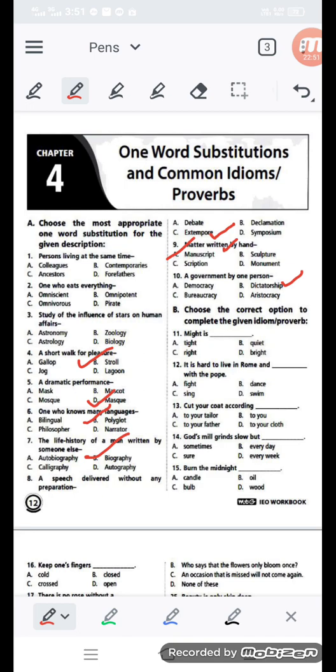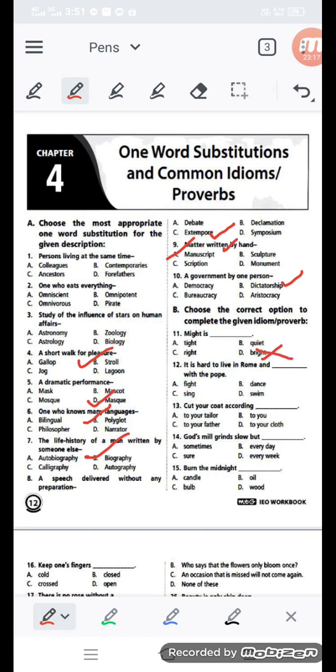Here you have to match with the rhyming word. Question number 11, might is bright?